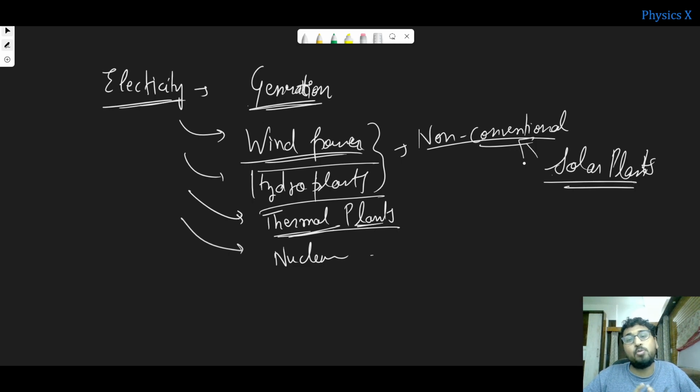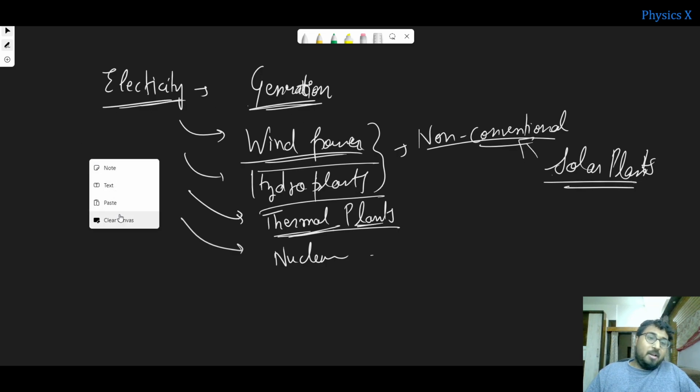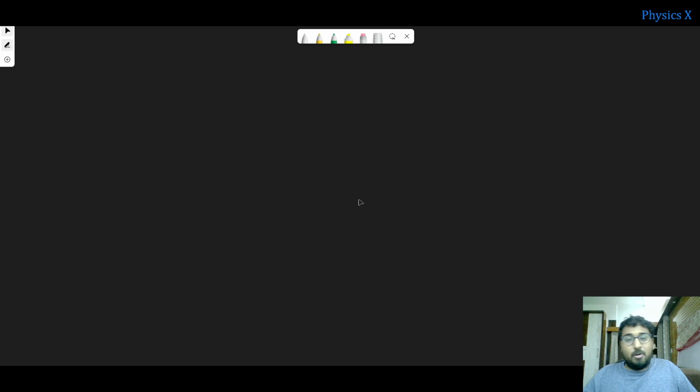So that is why we use electricity as the primary source in our homes, and then we use this electricity to convert the energy into whatever form we require, right? So this is why we are using electricity, and what electric current is. So that is all about the electric current.